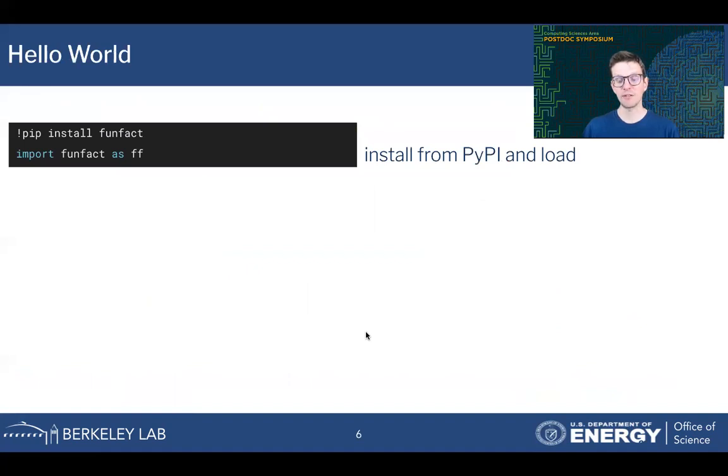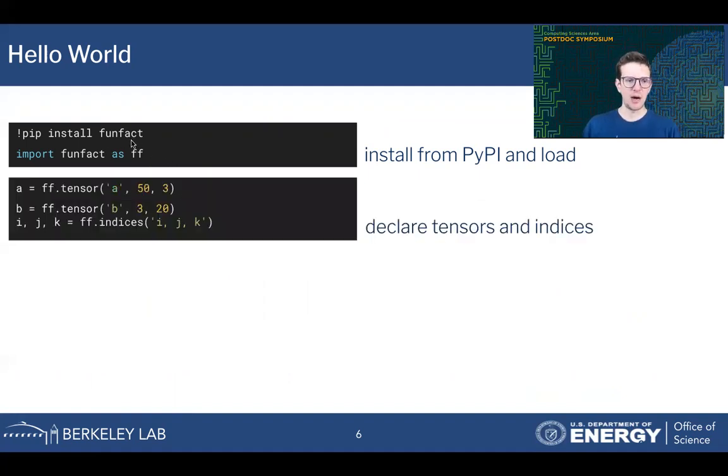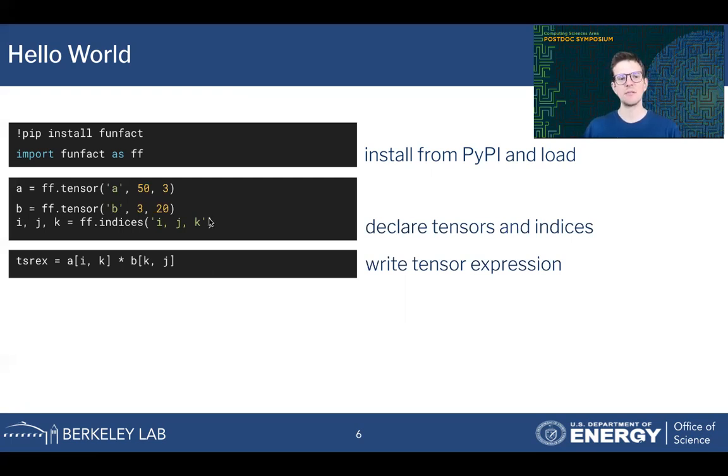Okay, after this look behind the scenes, I want to give you a brief flavor of how you can use FunFact with a kind of hello world example, a very simple use case. So a first step would be to install FunFact from the Python package index and load it into your Python environment like this. After you've done that, you can declare some tensors and indices. So we have two tensors A and B here, and three indices I, J, K. And then we can use these objects to write a FunFact tensor expression.